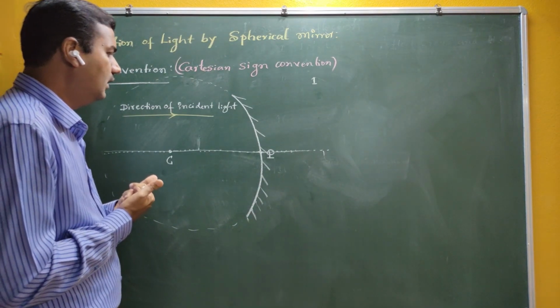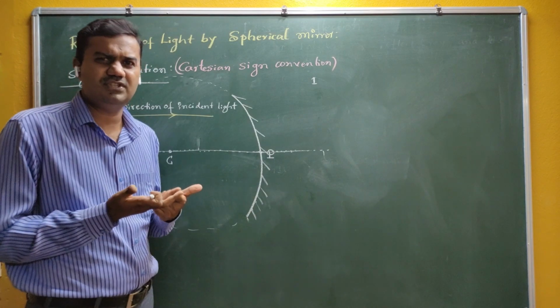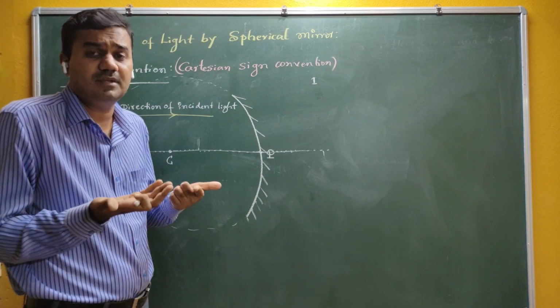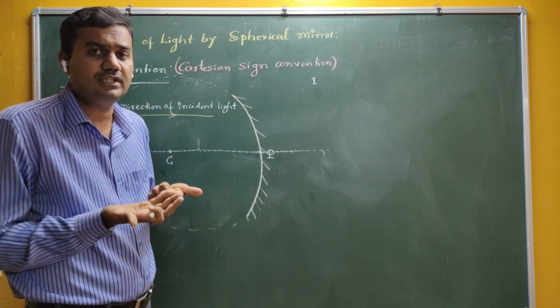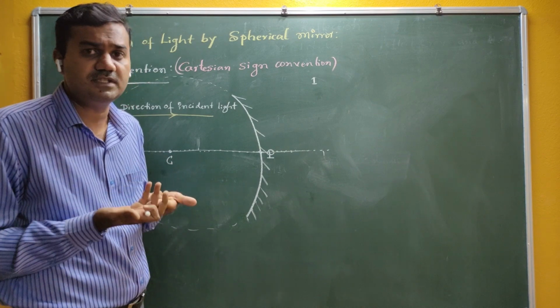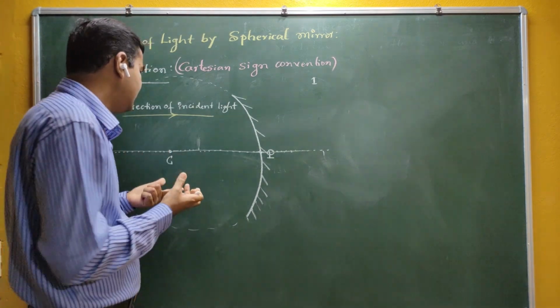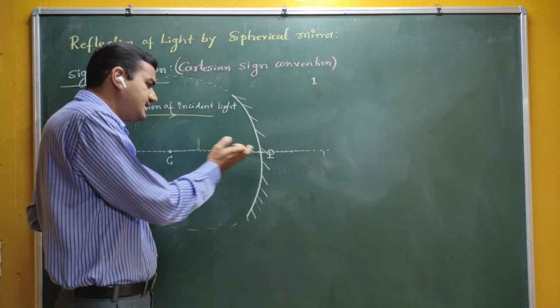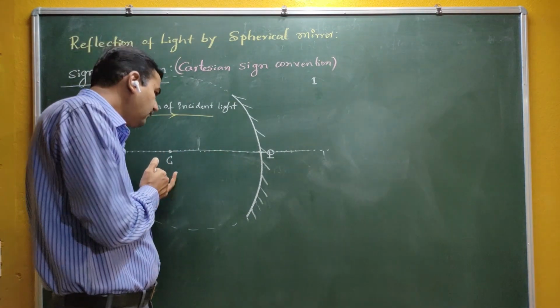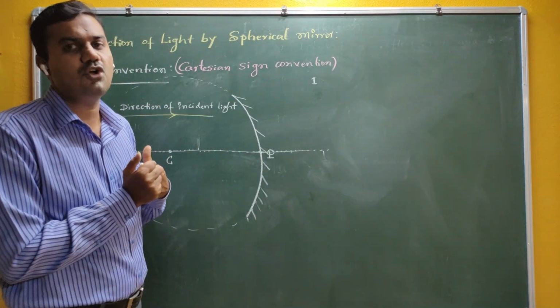Now see here, the rule says that the object distance is the distance of the object, the image distance is the distance of the image, and the focal length is the distance of the principal focus. There are 2 points here, C and P. C is the center of curvature and P is the pole, the geometrical center.